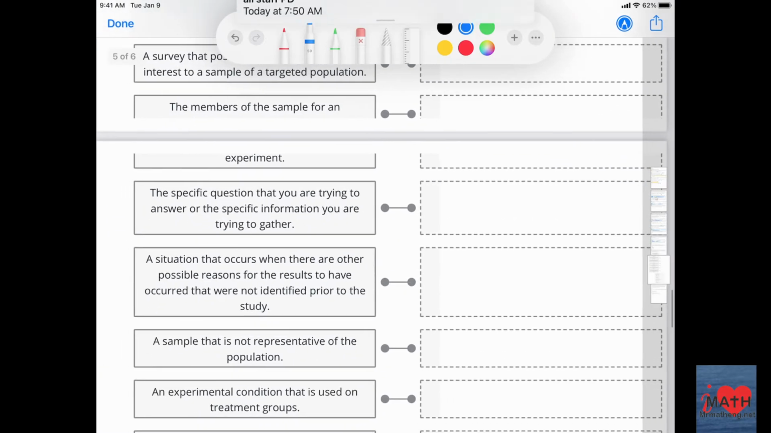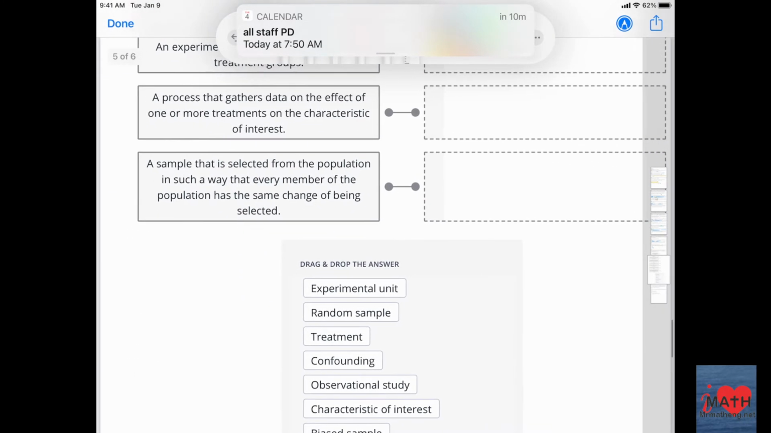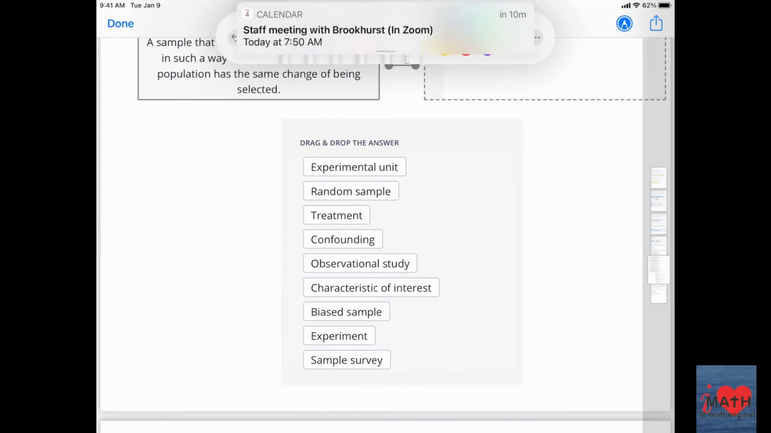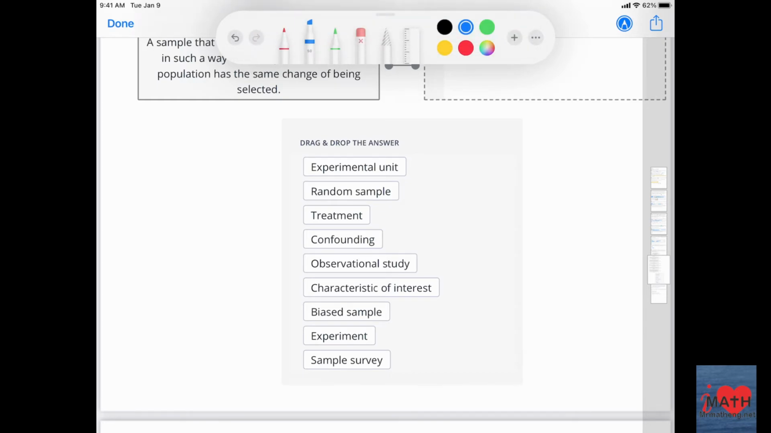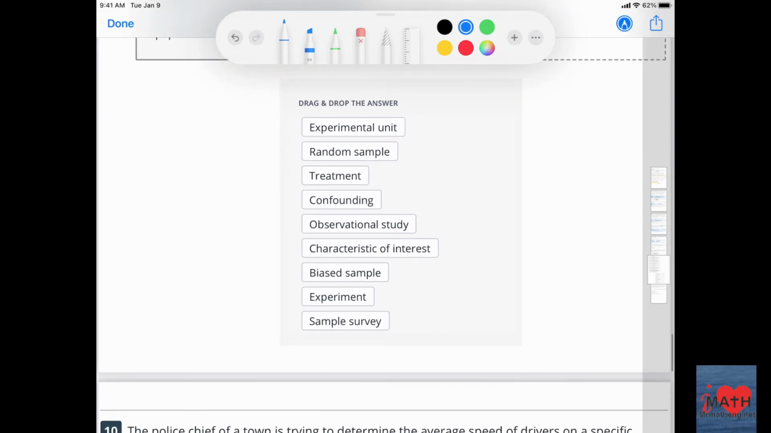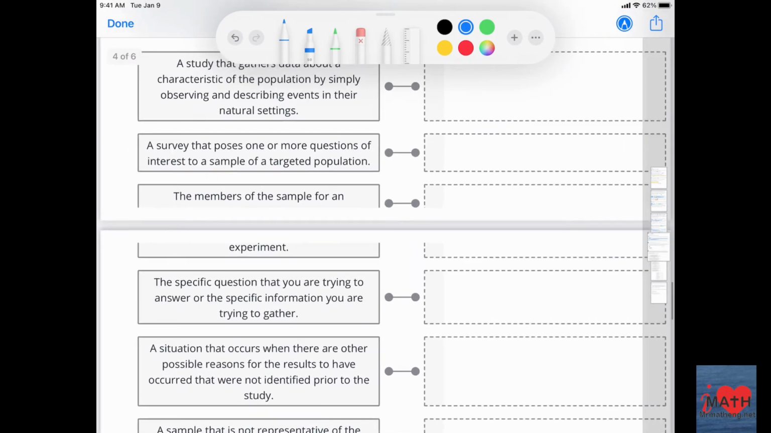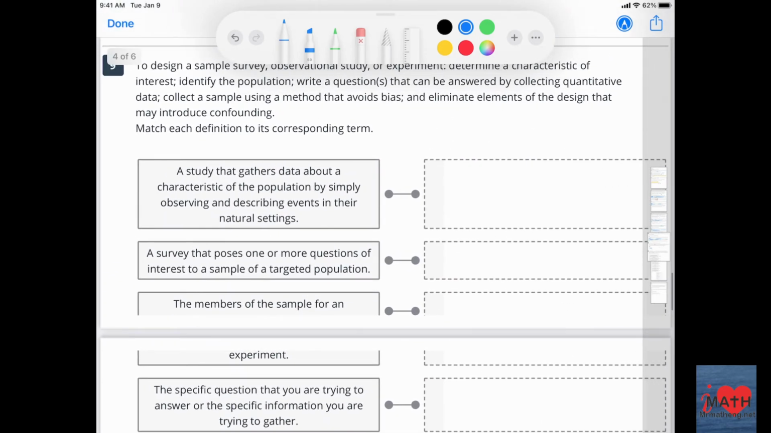Okay, so basically you all have these drop-down menus here, and you can just write. You're dragging, but I'm just going to be writing. All right, a study that gathers data about a characteristic of the population by simply observing. Well, what do you think that one's going to be? Okay, observational study.